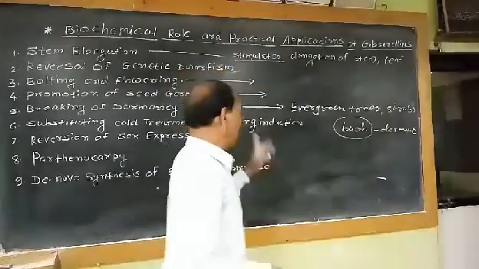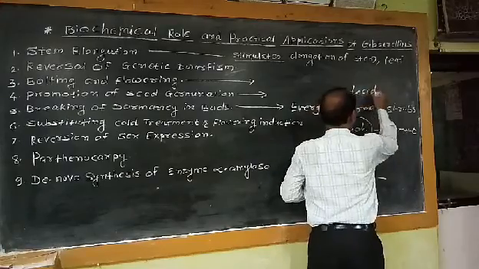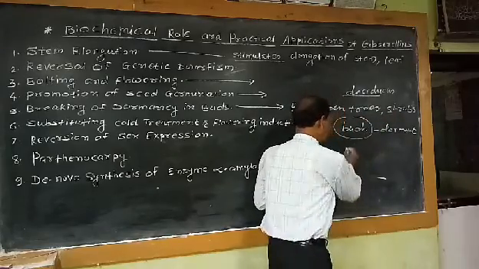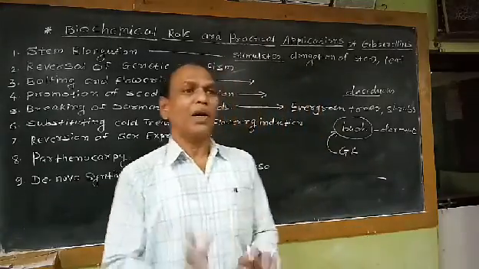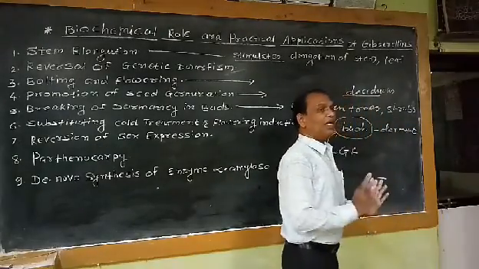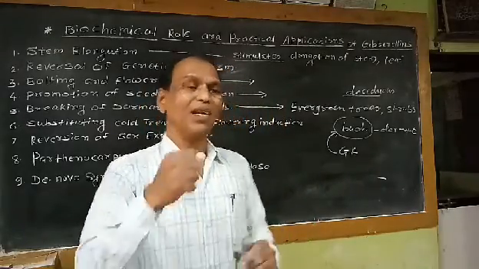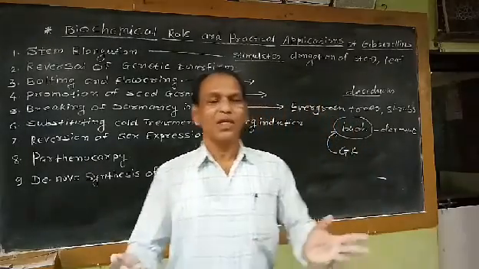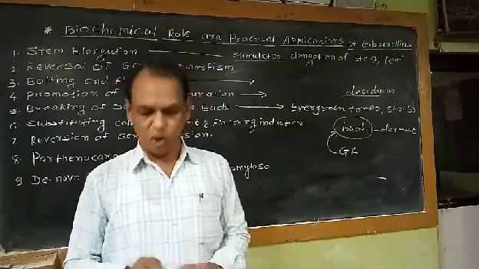If we treat the buds of evergreen trees or deciduous trees, as well as shrubs, with GA, then dormancy of the bud can be broken even though adverse conditions are there. Winter season is there. If we treat the buds with GA, the bud sprouts and develops into the branches, or the bud sprouts and develops into the flowers. That means dormancy can be broken by the exogenous application of GA.